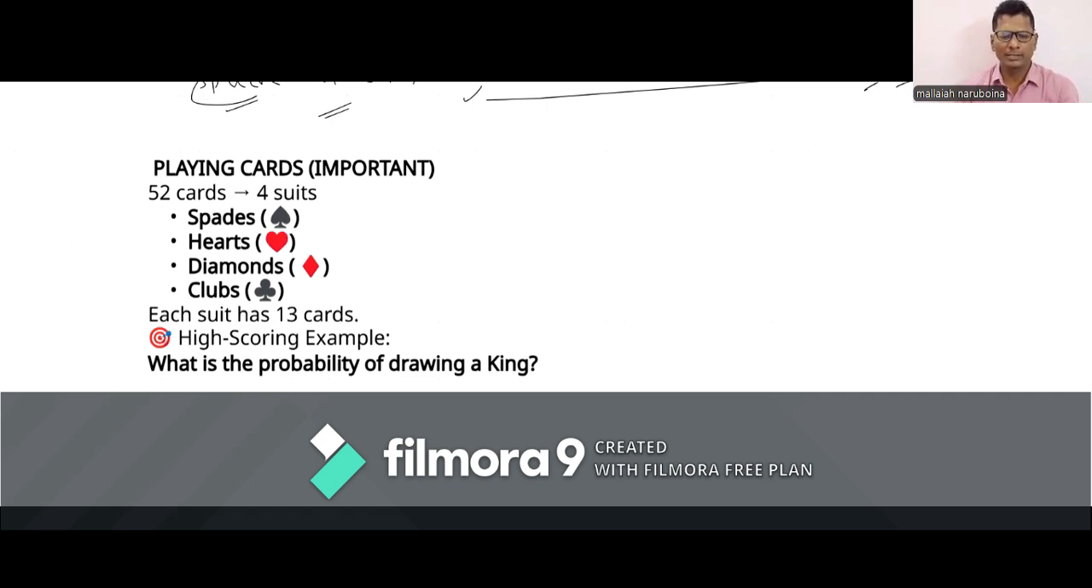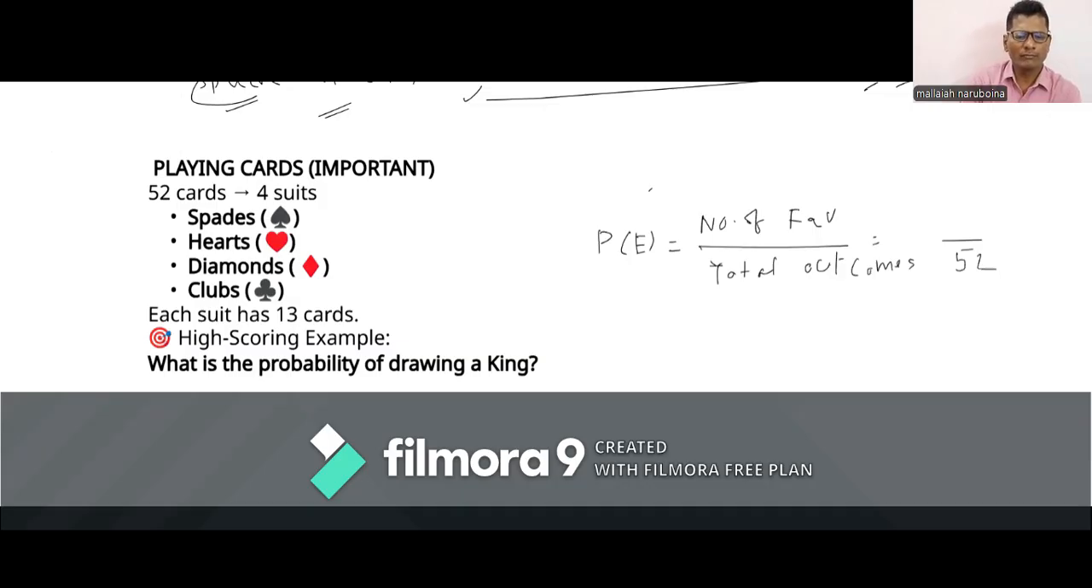Drawing a king. That is the question. To solve this question, the first way is the probability formula. The probability of an event, as I told you in the beginning, is favorable outcomes divided by total number of outcomes. Here I write the number of favorable outcomes. In the denominator, we write total outcomes. We know total cards are 52, so we write 52. That is the total outcomes.